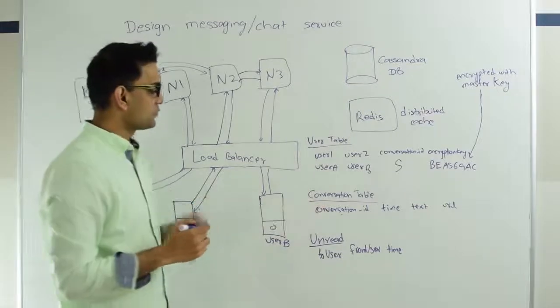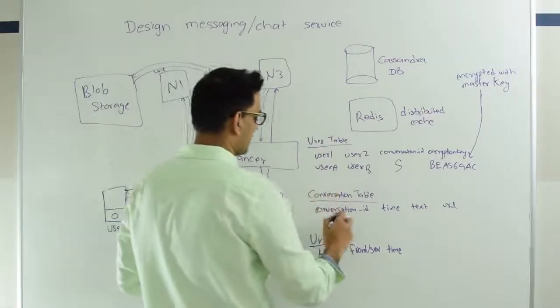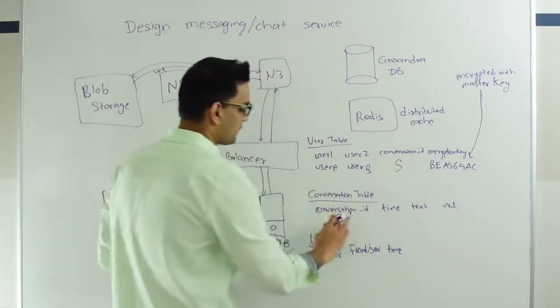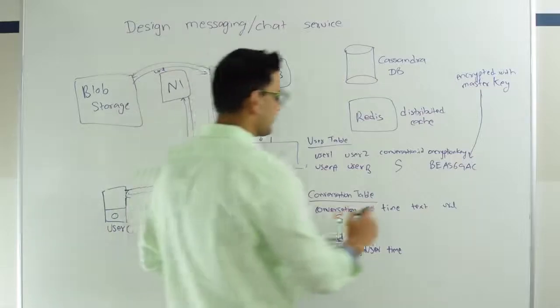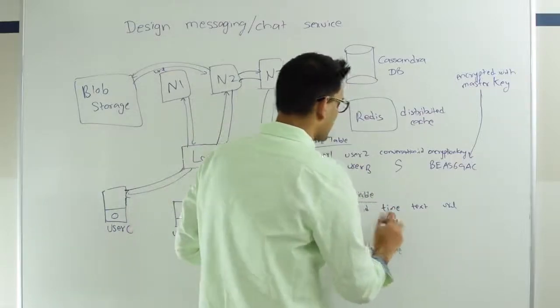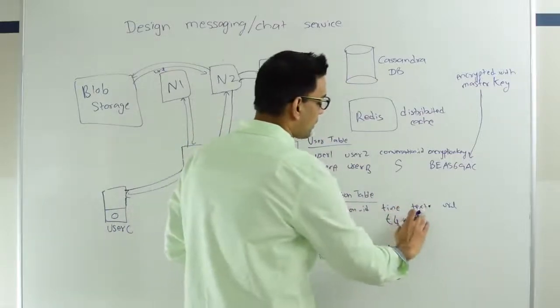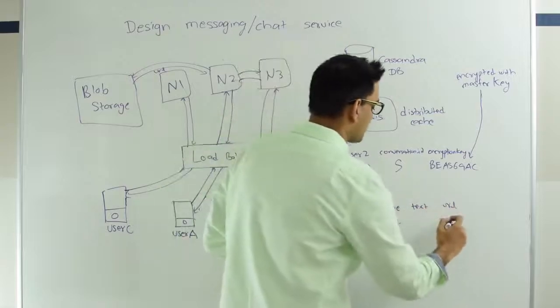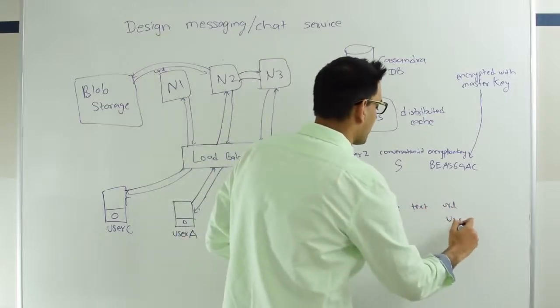Then first he's going to store this entry into our user table. Here he'll store the fact that it's related to conversation ID 5, then some time, say T4. And now we don't have any text message, but instead we have a URL. So let's call it URL 1.